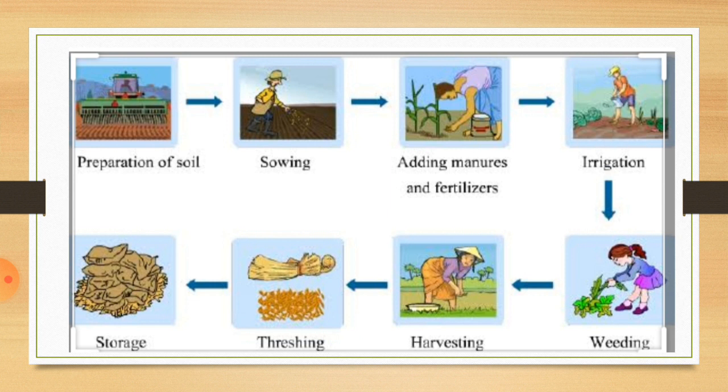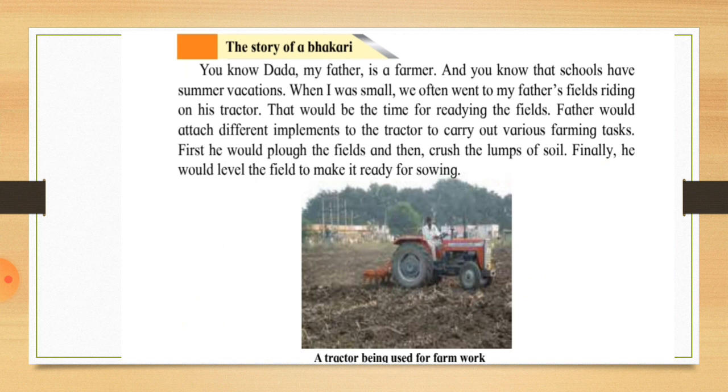Then once the crops grow fuller, it is the time of cutting the crop. Cutting the crop means harvesting. And then threshing, that is removing grains from it, and then storing. So all these things we are going to see step by step in our lesson. So, the story of Bhakri.